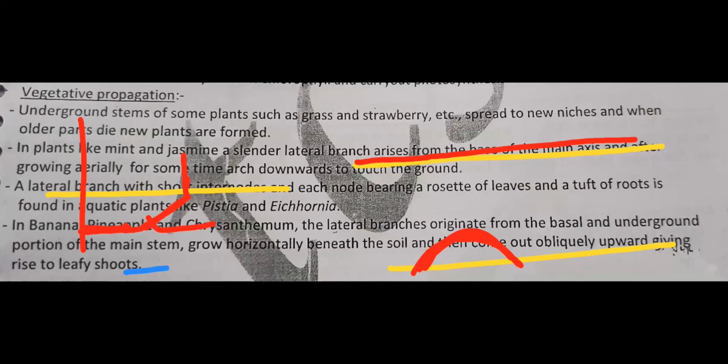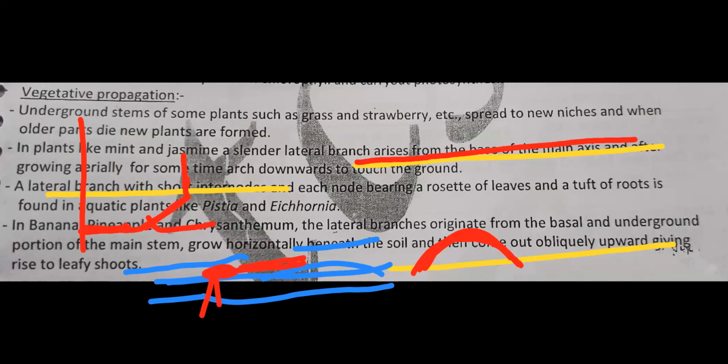And the fourth one is for aquatic conditions. In that, remember, a condensed stem grows horizontally. Here roots and leaves are there. Each node creates a tuft of roots and leaves. So this aquatic stem we call offset.